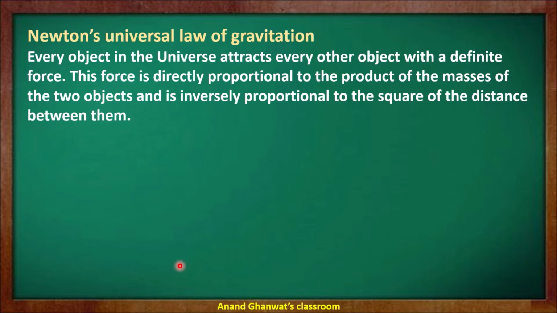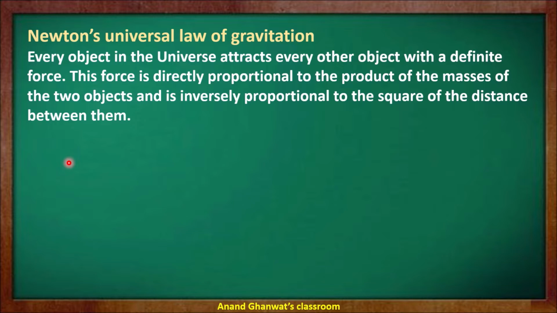First, the statement: every object in the universe, whether planet, or object, or living things or non-living things, each and every object in the universe attracts the other object with a definite force. Means each object is applying a force on the other object. This force is directly proportional to the product of the masses of the objects and inversely proportional to the square of the distance between them.